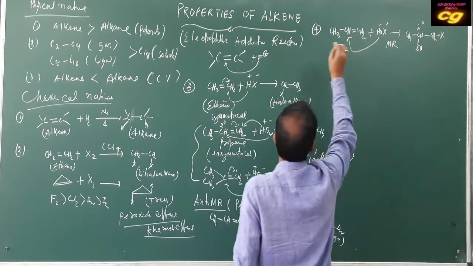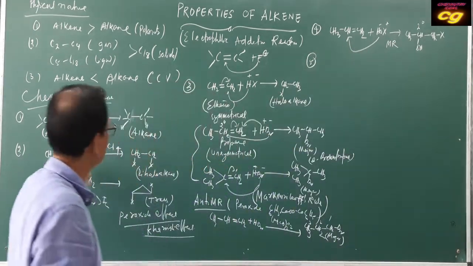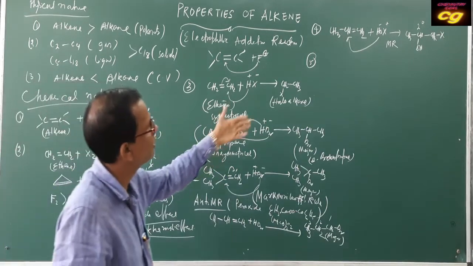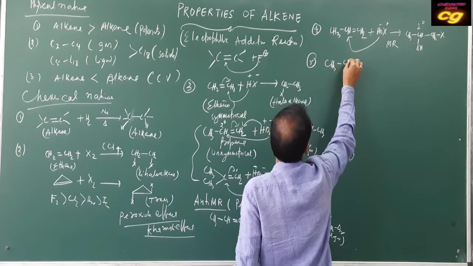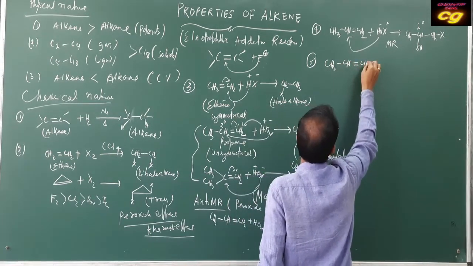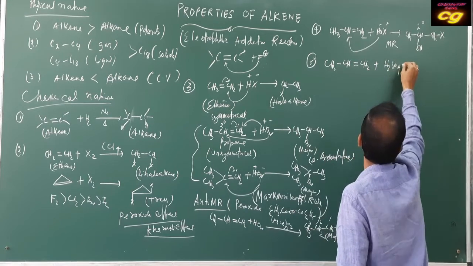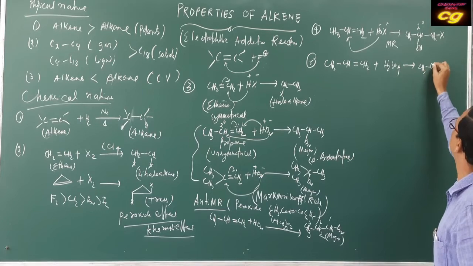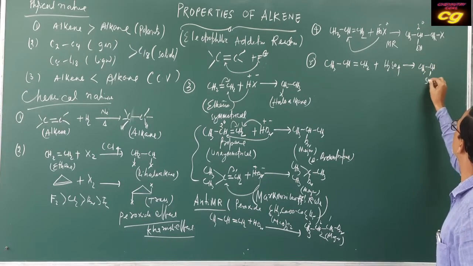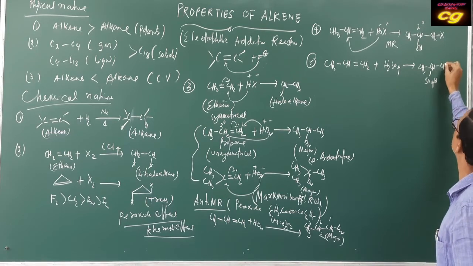Similarly with halogen acids and with sulfuric acid. If you take CH3CH=CH2 with sulfuric acid, the same type of reaction occurs. Here CH3, CH with OSO3H, then the other side CH3.